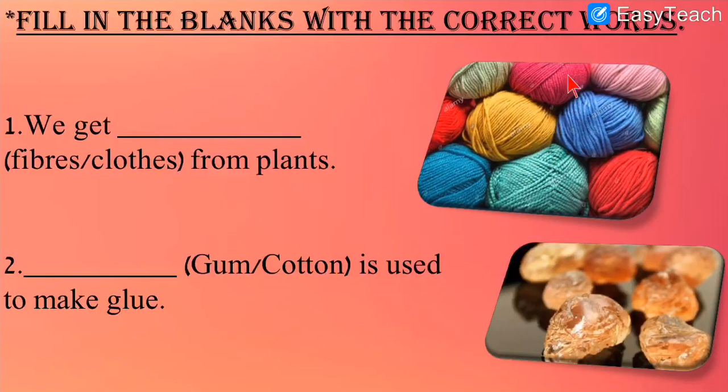Can you see the image over here? What is the image of? It is the image of fiber, and from fiber we can make clothes. But directly we cannot write clothes because directly we do not get clothes from plants. From plants we get fibers, and from fibers we make clothes. So here it is asked, we get dash from plants. So our answer is fibers.